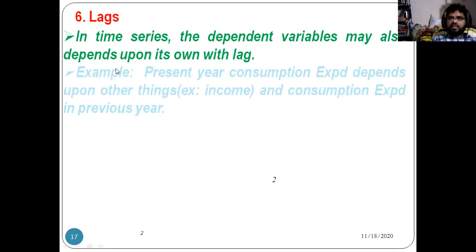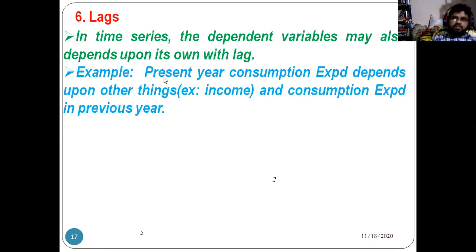How can it be shown? I will show you. The present year consumption expenditure depends on what? Last day's expenditure. For example, your monthly expenditure or pocket money: your monthly expenditure depends on the previous month's expenditure, right? So present year consumption expenditure depends on other things, for example income, and consumption expenditure in the previous year.